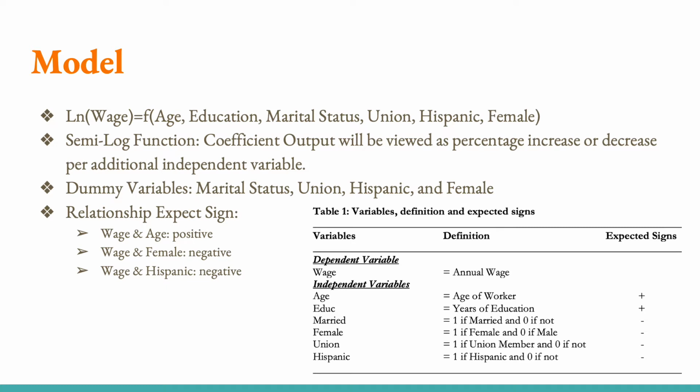Given that our model is in semi-log form, the coefficient output that is generated will be viewed as a percentage change, either as a decrease or increase in wage. We expect the dependent variable wage to have a positive relationship with the variables age and education. We then expect wage to have a negative relationship with the remaining variables based on possible discrimination and the findings in Oaxaca's report on the decomposition of wage differentials.